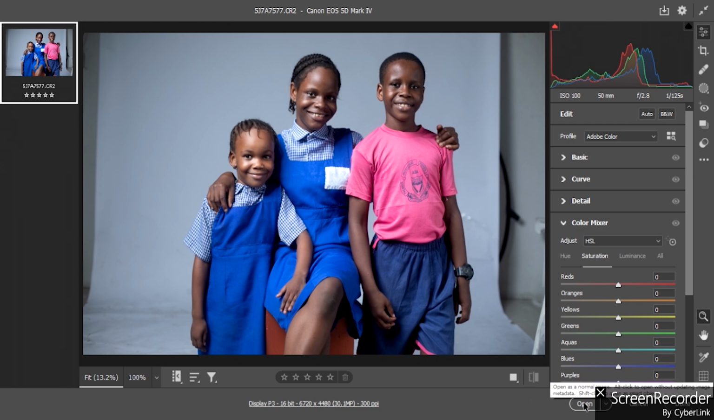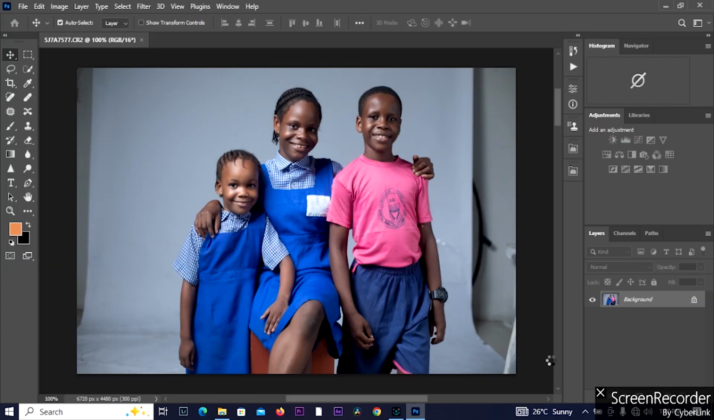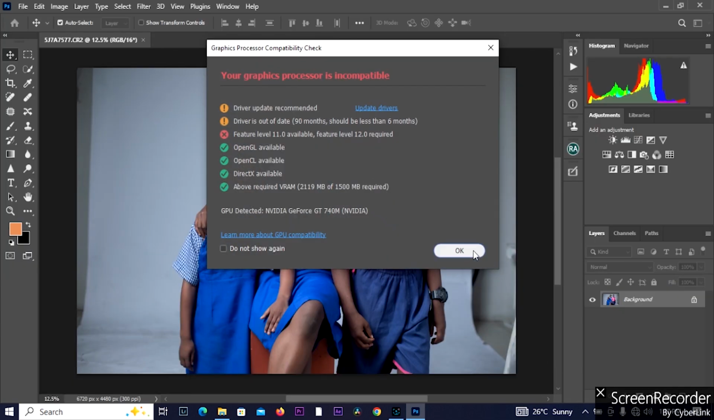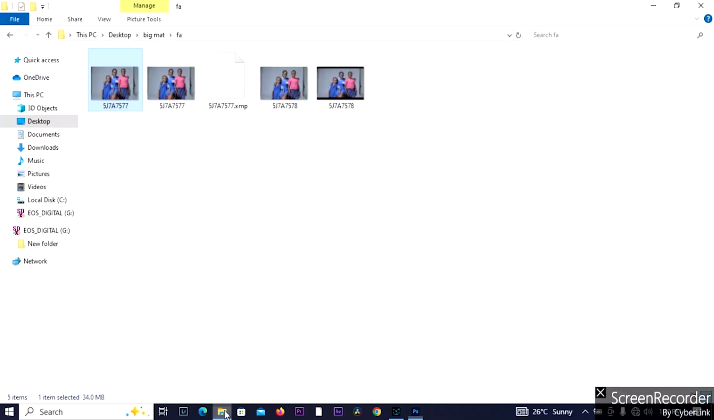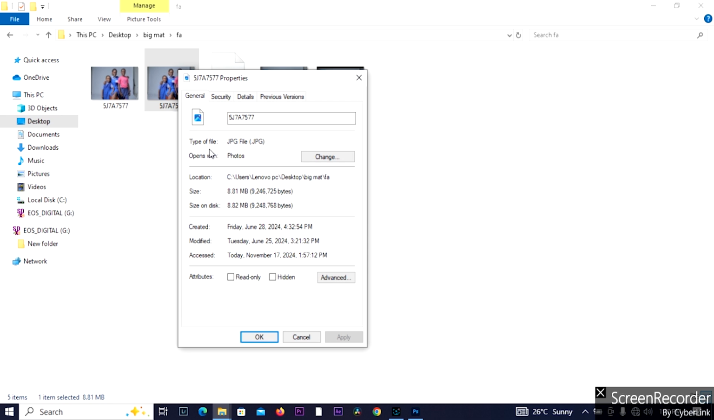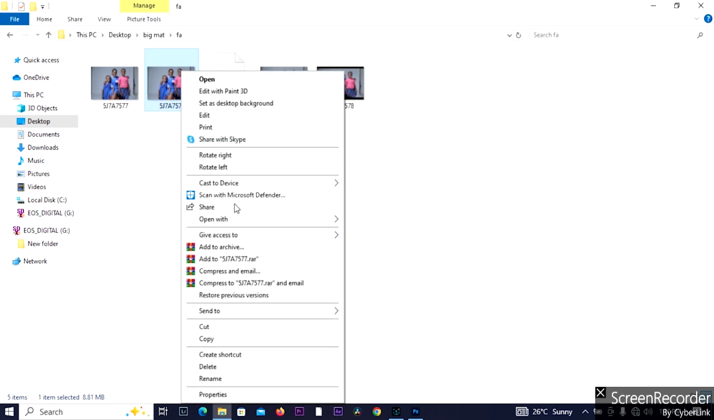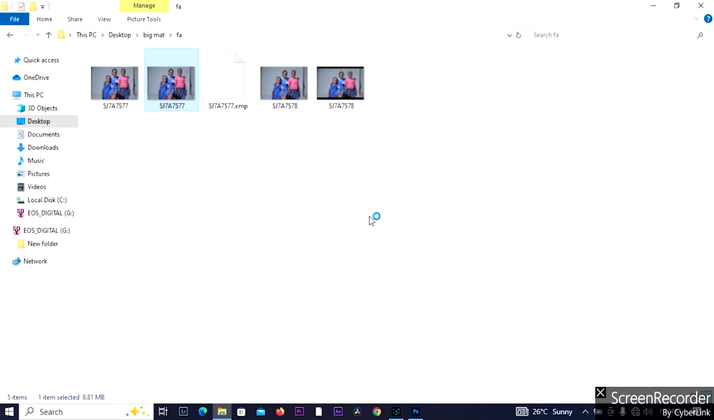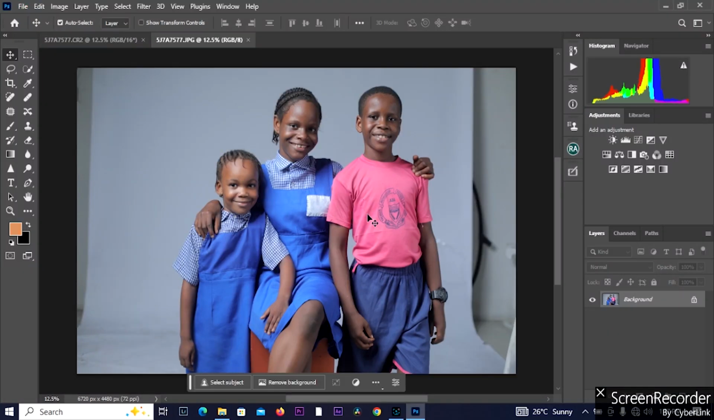I'll now click open, and here it has opened. So now let me open a JPEG file. If I click this image and go to properties, type of file, JPG file. So this is actually a JPEG file. I click on it and say open with Adobe Photoshop. It opens directly to the interface of my Photoshop. Now, what's the difference between this and that, which we'll discuss in our next tutorial?